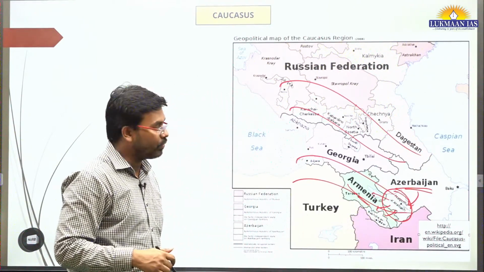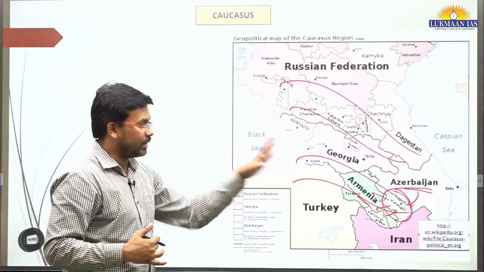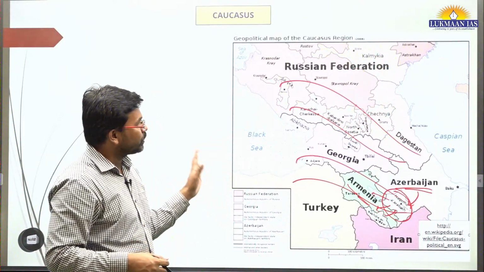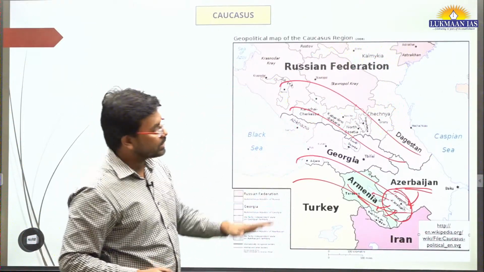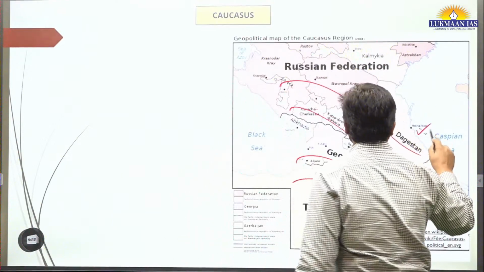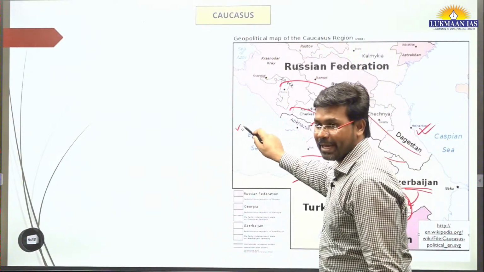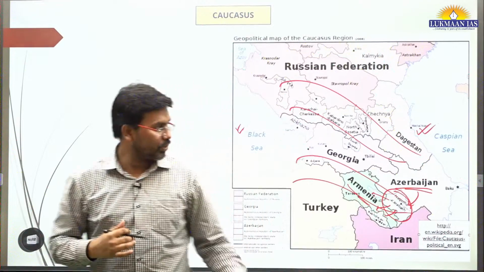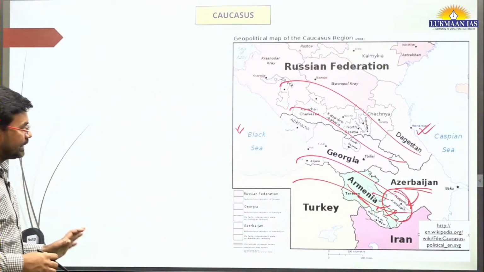Those people who were under suppression by the Azerbaijan forces. So the thing is, on one side of the Caucasus we have the Caspian Sea. On the other side we have the Black Sea. This is also important. You need to remember the names of these seas also.